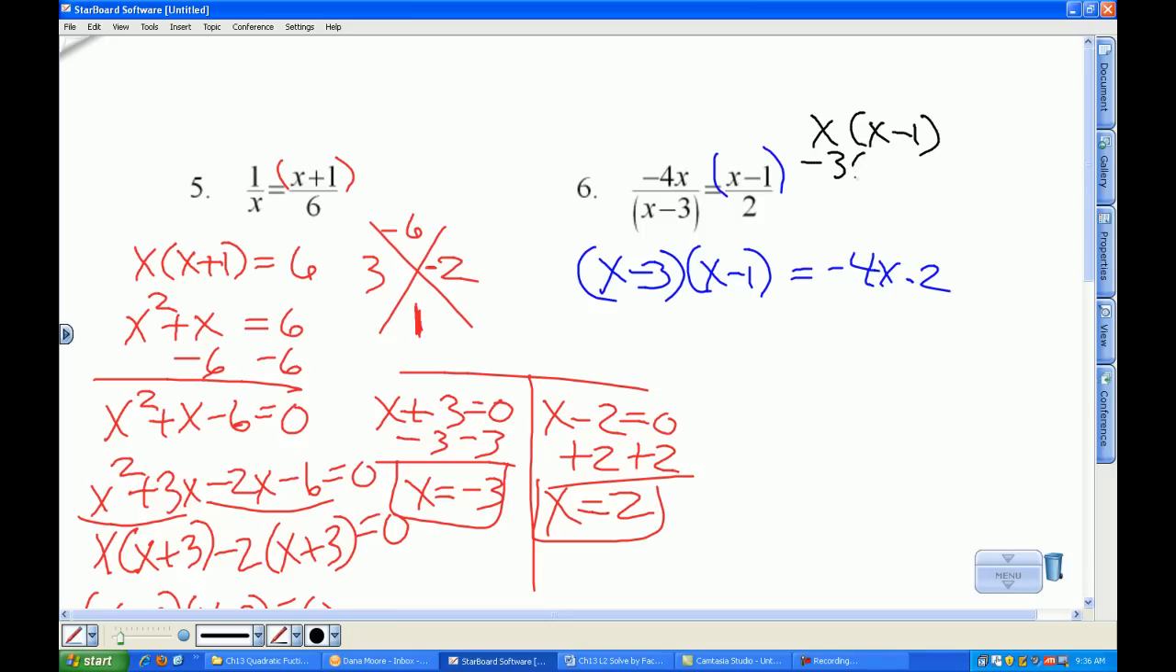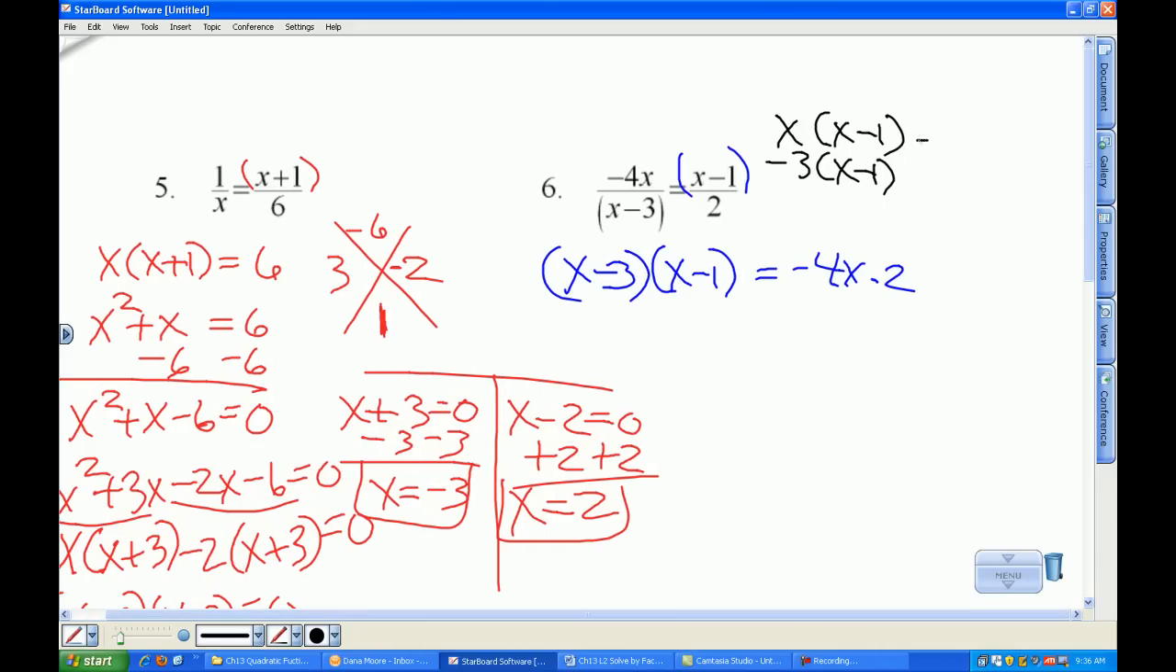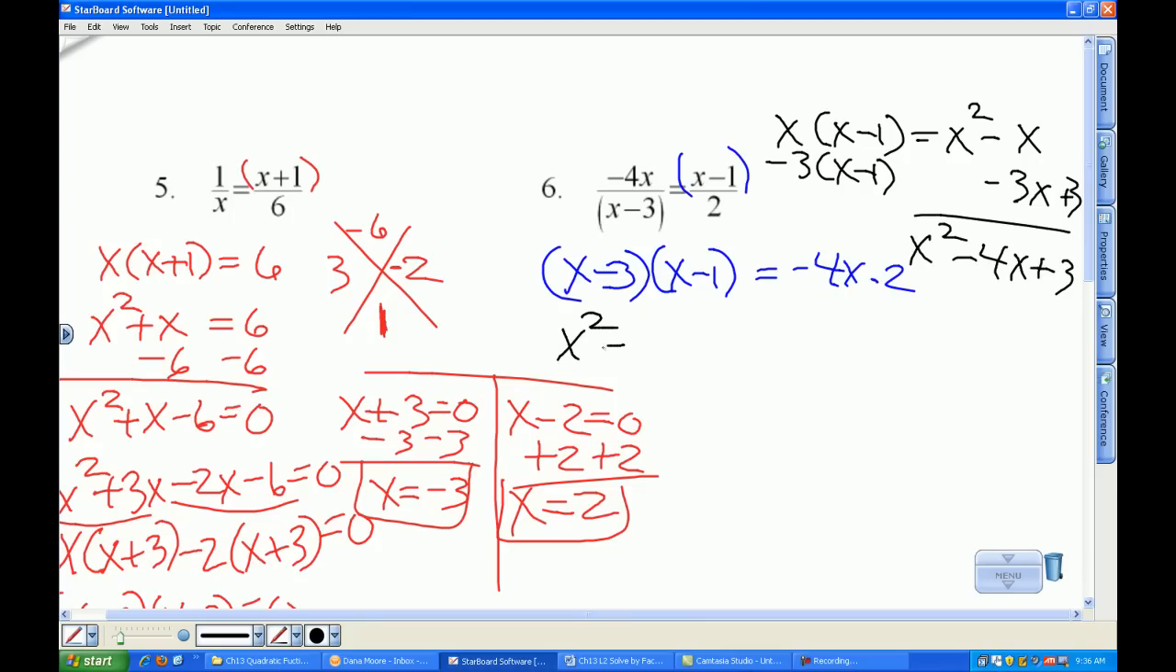So we got negative 3 times x minus 1. X times x is x squared. X times negative 1 is negative x. Negative 3 times x is negative 3x. And negative 3 times negative 1 is plus 3. So I have x squared minus 4x plus 3. And that's what goes over here. X squared minus 4x plus 3. On the right side, negative 4x times 2 is negative 8x.